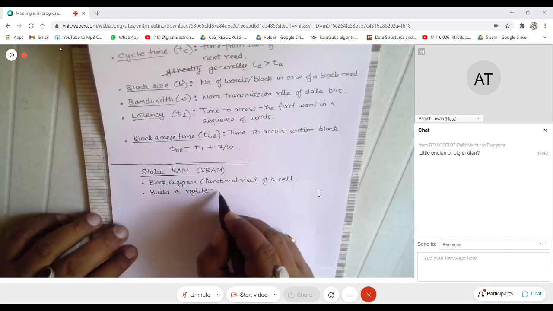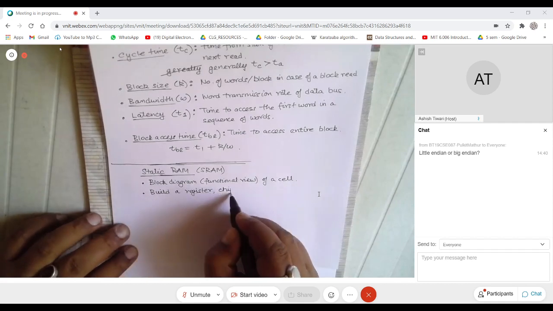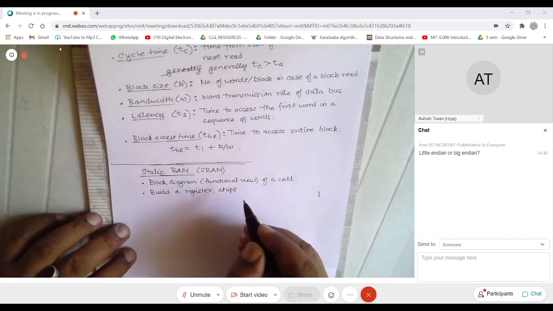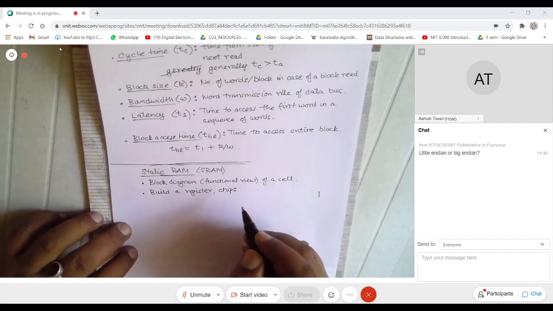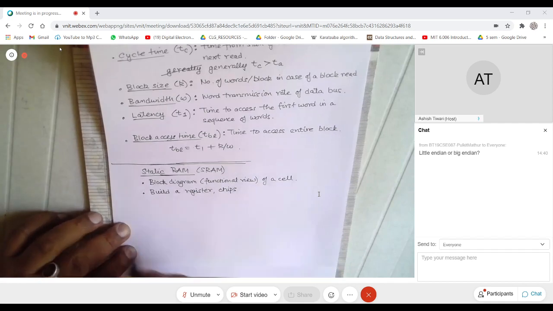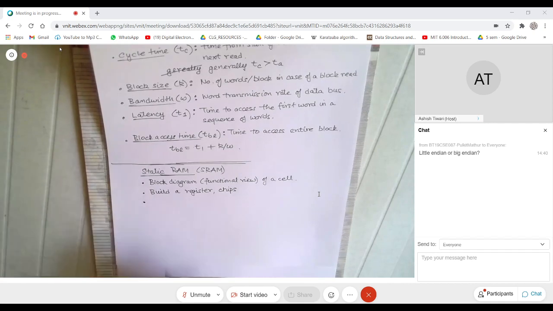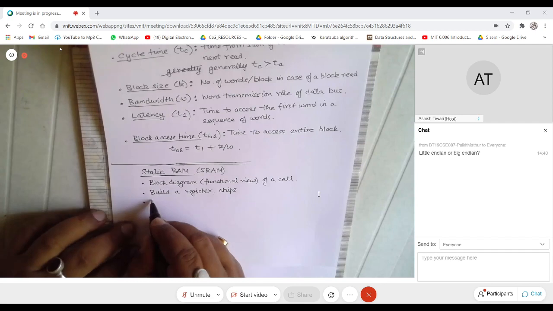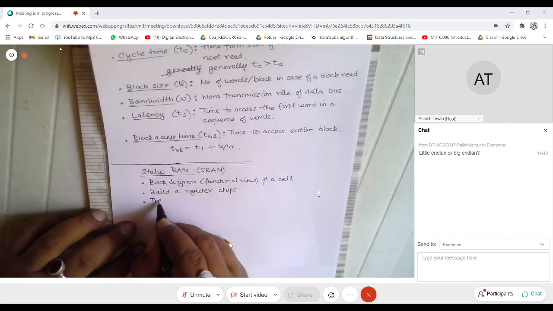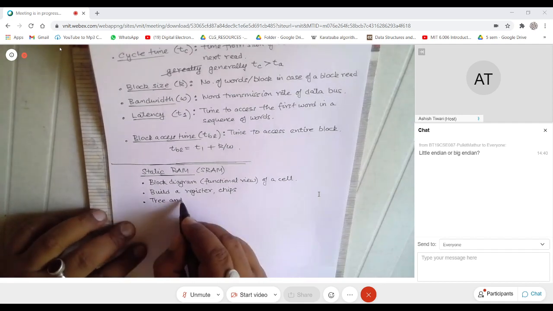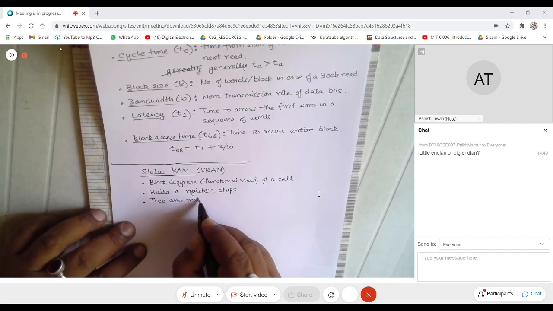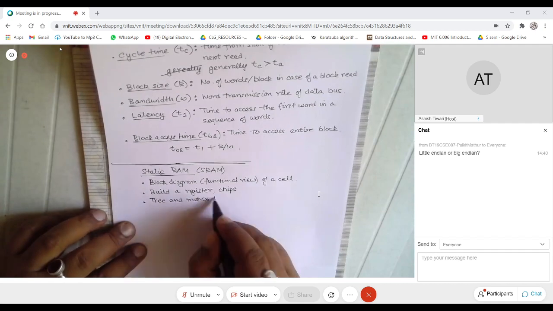Then we will try to build what are called memory chips. We will try to build a register, we'll try to build chips. During the course of this discussion we will also see something called tree and matrix decoders.